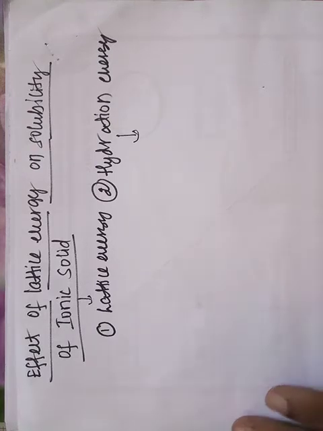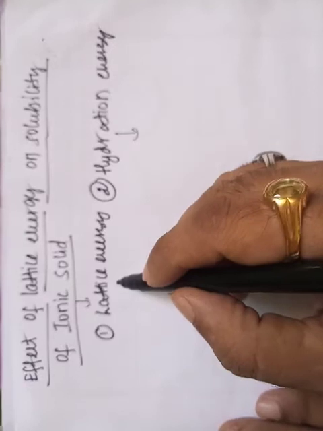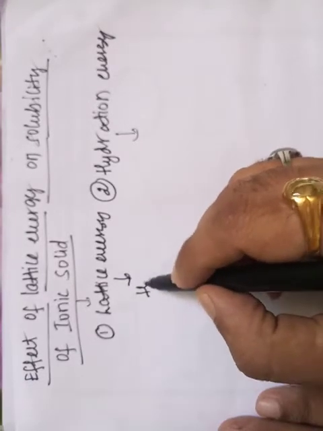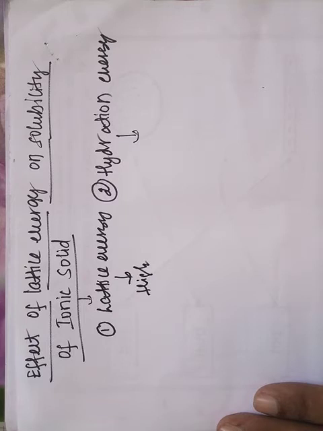In an ionic solid, the lattice energy is high. So the ions will be held very tightly and the dissociation of the ionic solid is very little.